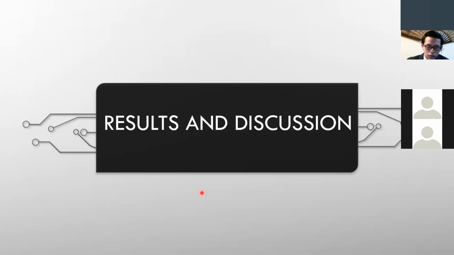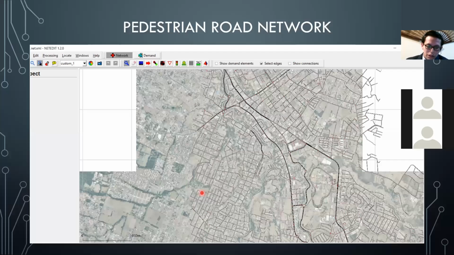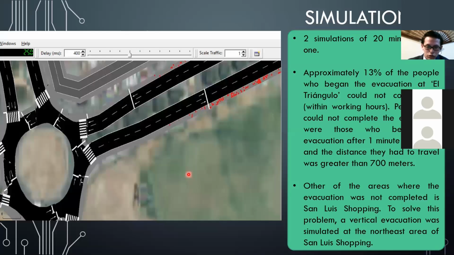The discussion. First, we have a neat pedestrian network with a background that is an orthophoto of Rumiñahui Canton, that SUMO allows us to take as parameters. And next are two simulations of 20 minutes each. We have here two hotspots, El Triángulo and San Luis Shopping, where approximately 30% of people who began the evacuation at El Triángulo within working hours